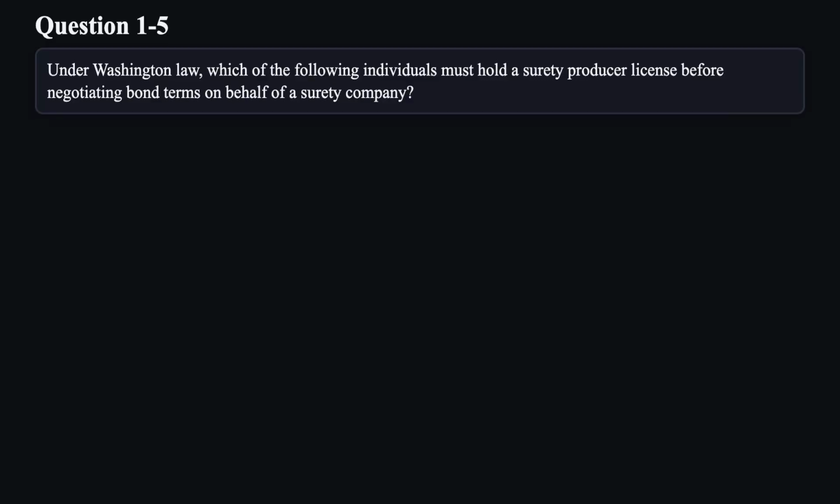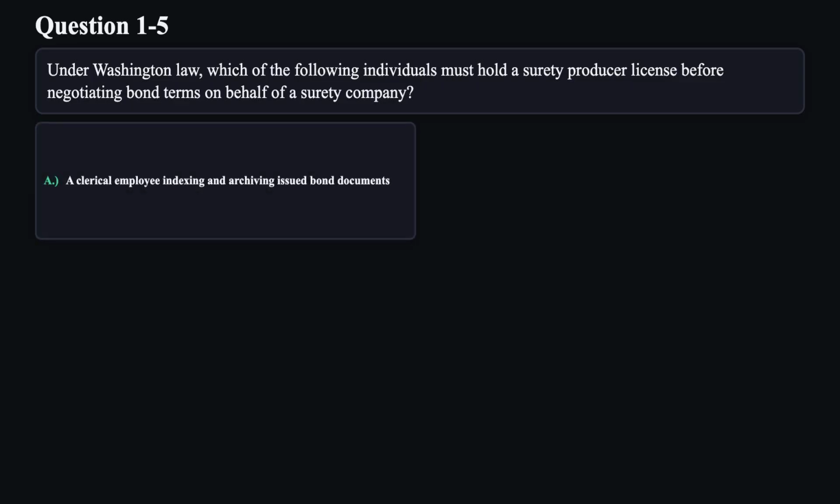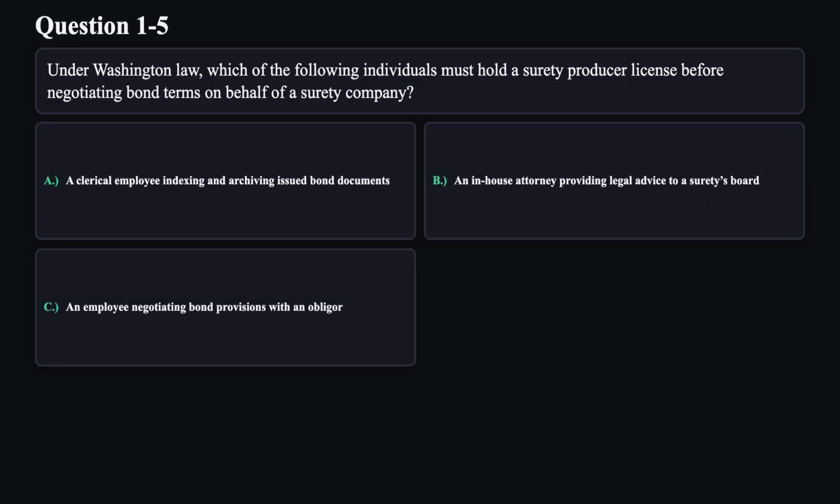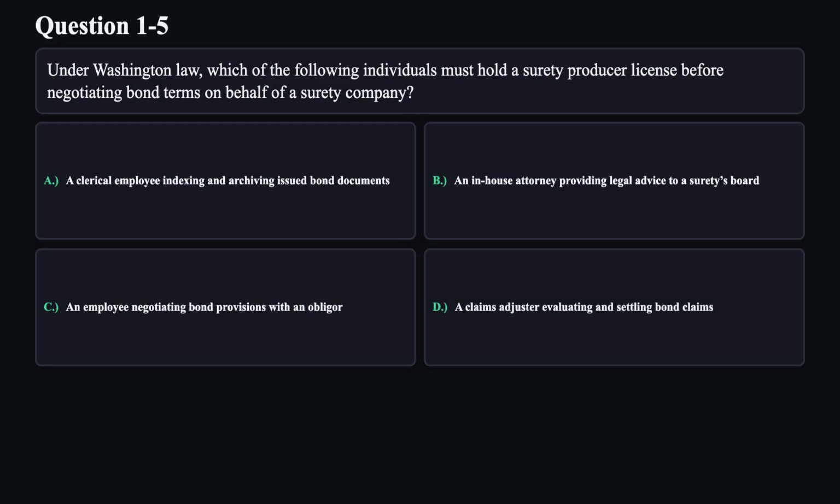Question 5. Under Washington law, which of the following individuals must hold a surety producer license before negotiating bond terms on behalf of a surety company? A. A clerical employee indexing and archiving issued bond documents. B. An in-house attorney providing legal advice to a sureties board. C. An employee negotiating bond provisions with an obligor. D. A claims adjuster evaluating and settling bond claims.